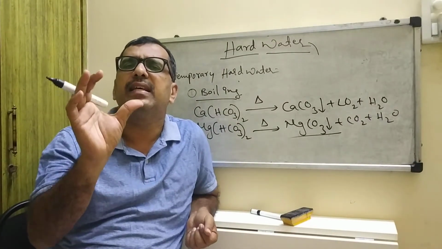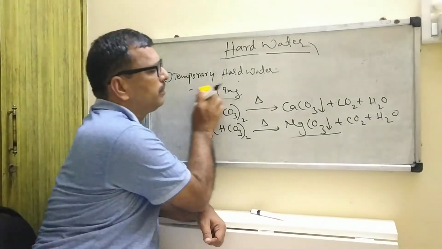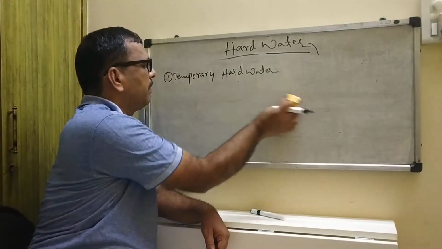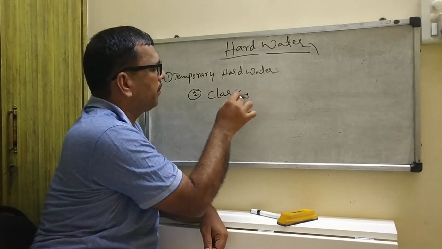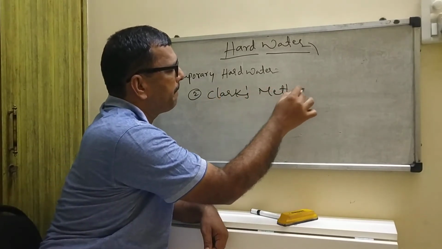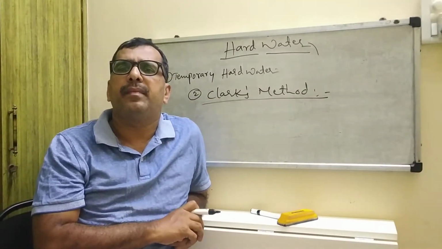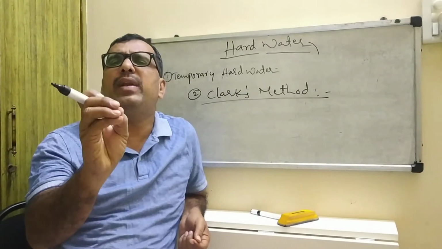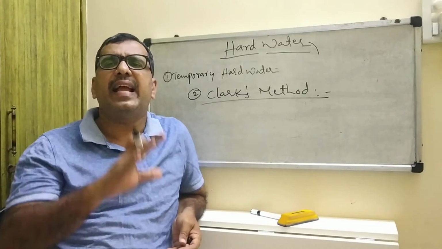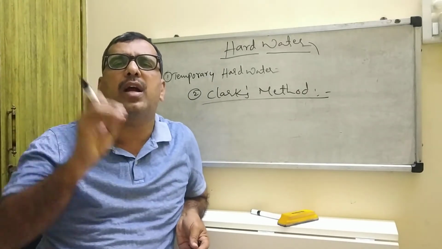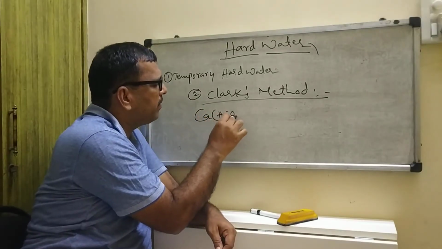The second one is Clark's method. By the addition of a calculated quantity of lime water to the hard water, the bicarbonates are converted into insoluble carbonates. Suppose you take calcium bicarbonate.